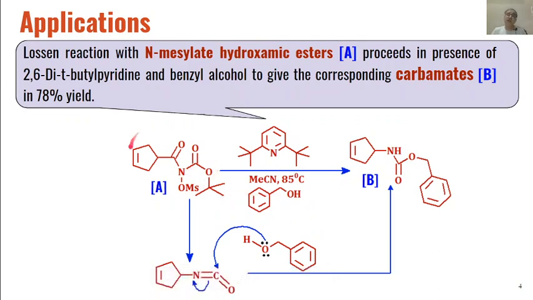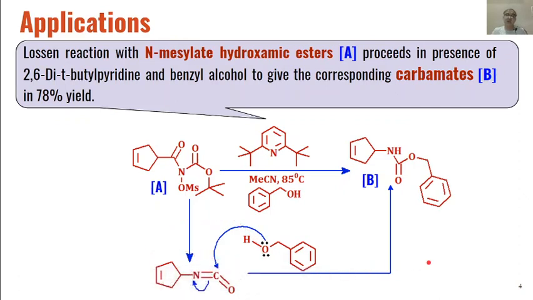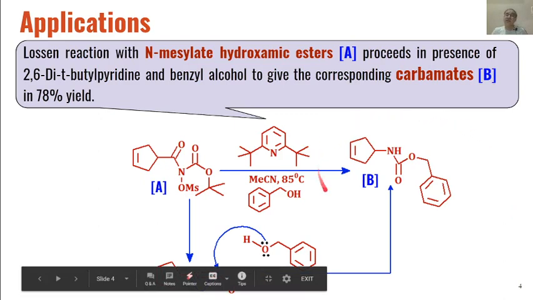We know that in presence of the base, this N-mesyl hydroxamic ester will first be converted into the corresponding alkyl isocyanate, and this isocyanate will then further react with the benzyl alcohol, and we will get these types of carbamates as product, and this N-mesyl hydroxamic ester gives us these carbamates in 78% yield.